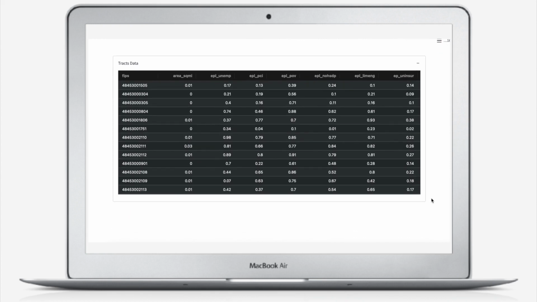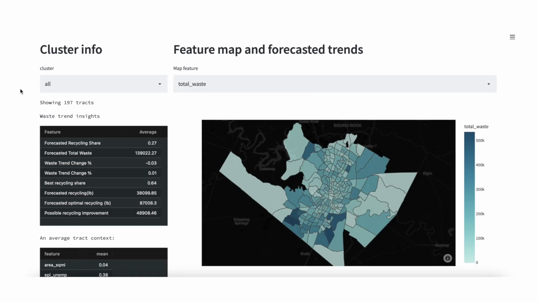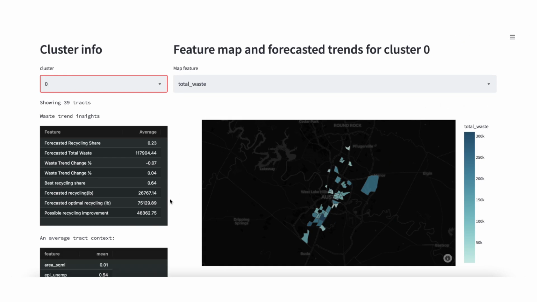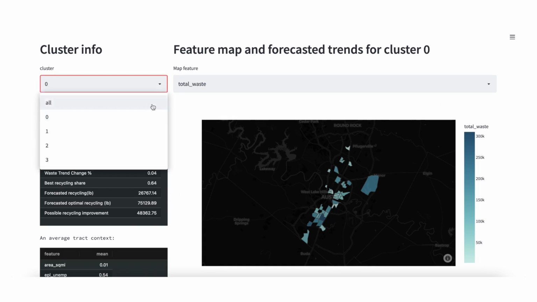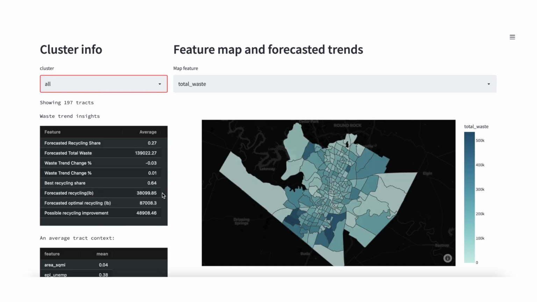To give an example of our tool's potential use, we can improve the recycling behavior per clusters. As you can see in the waste trend insight section, for each cluster we can calculate the tract with the highest recycling share. What if all the tracts in this cluster perform as good as the best recycling tract? With our product, we can forecast the result of doing so. For example, if all the tracts in Austin perform at the highest level of recycling, the city can increase its recycling recollection from 38 to 87,000 pounds on average.